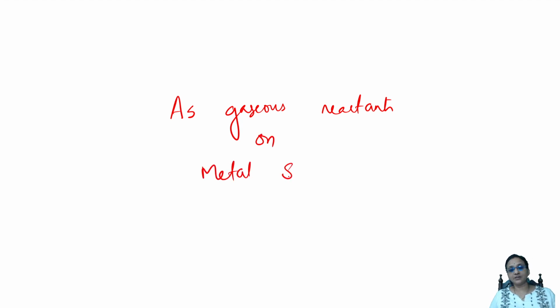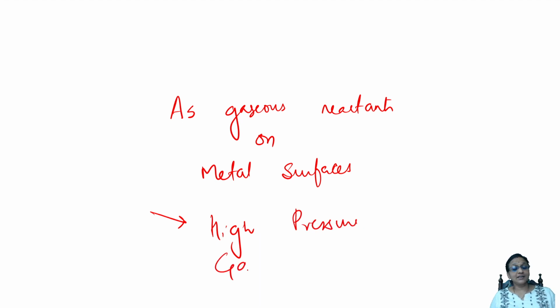Check carefully. Remember, as you have gaseous reactants, what will happen? Important thing, on a metal surface, if the gaseous reactant is under high pressure, automatically the gases get saturated.